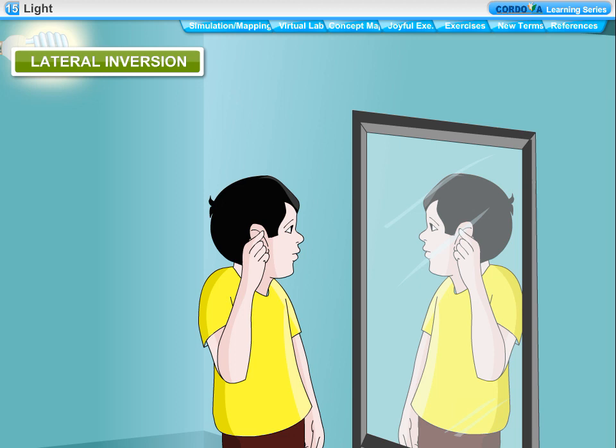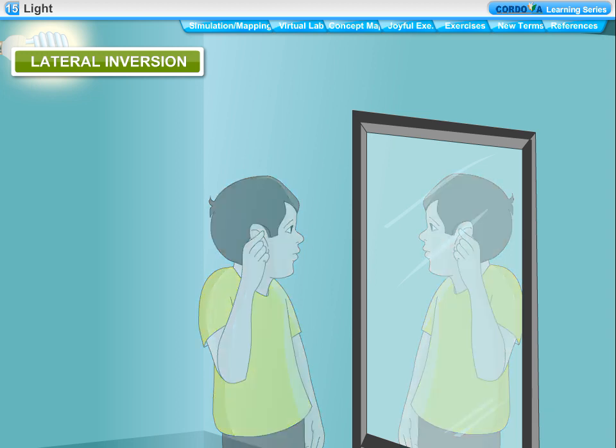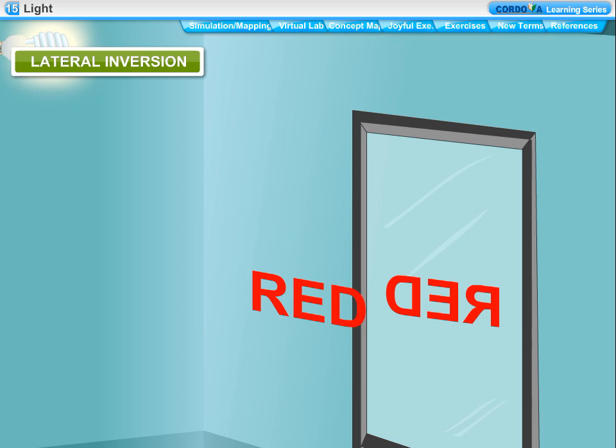If we hold our right ear with our left hand, it appears in the mirror that we are holding our left ear with our right hand. This left-right reversal of an object and its mirror image is called lateral inversion. So we can say the image in a plane mirror is laterally inverted with respect to the object.